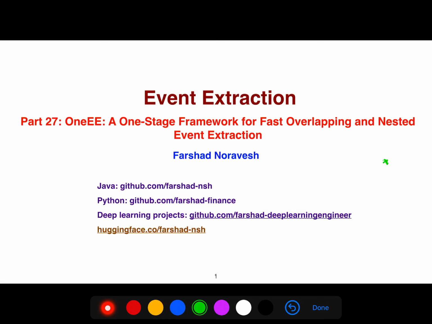Alright, so in this video I'm gonna be talking about another approach for event extraction, and this model, OneEE, has some advantages. It can handle nested events, it can handle overlapping events, and it does it very fast. The model is called OneEE.